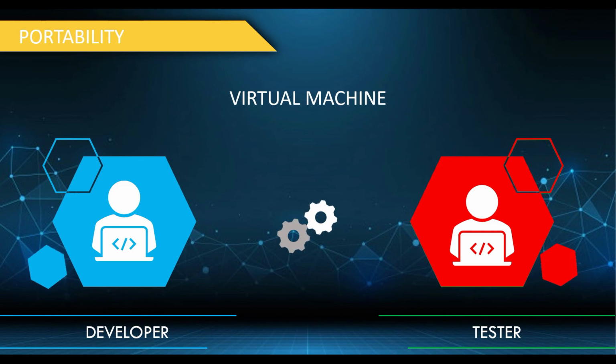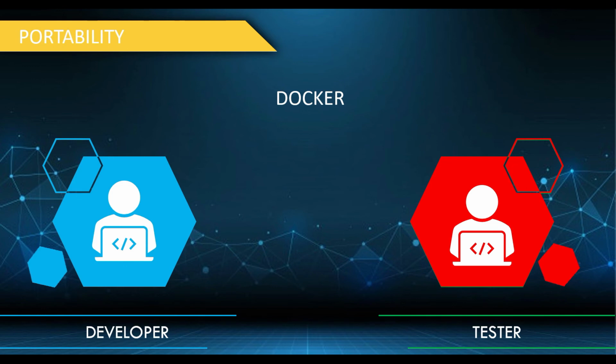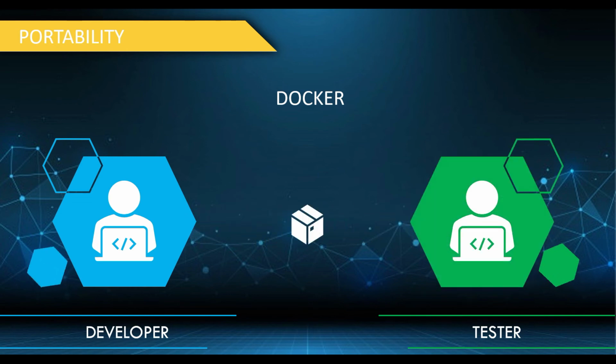When it comes to Docker, we build Docker images which have all the configuration, library files, and the application code itself. We build it as a package. The tester can use the same Docker image to run the application on their end without worrying about the configuration or the library files needed for the application. In the same way, we can move this code to the production environment in no time. That's cool, right?